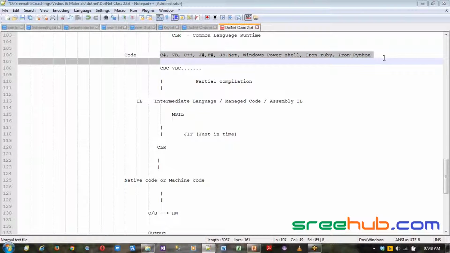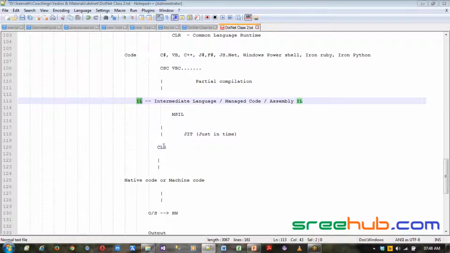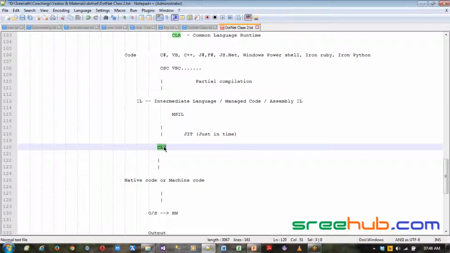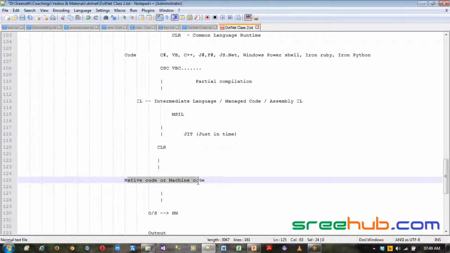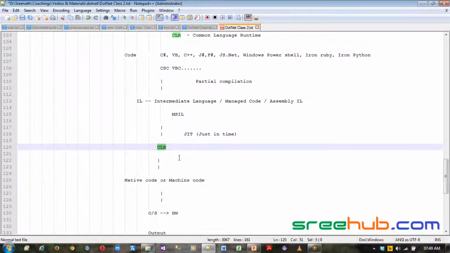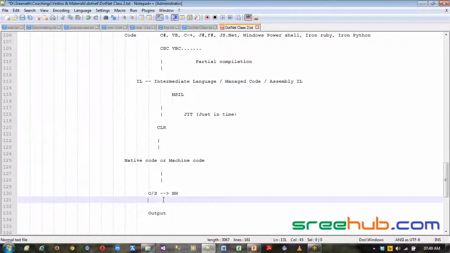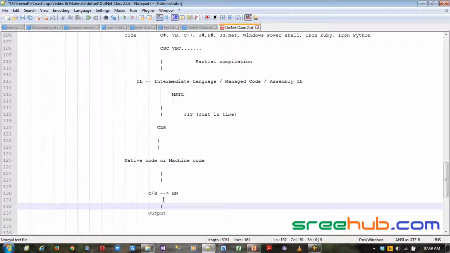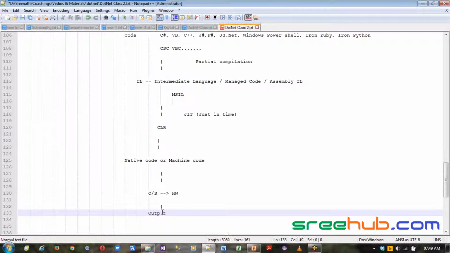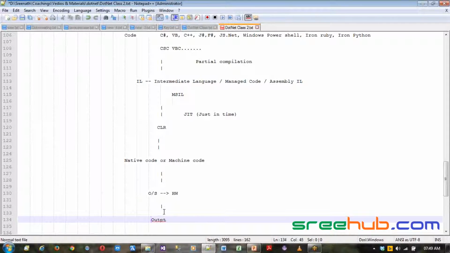You have many formats which got converted to some language, but even then there are so many things which have to be consumed and converted and then compiled to a native code, which is a machine code. What are the different things in CLR, we'll see. Now this is a normal compilation which you normally get in .NET, and then you get an output of your instructions, whatever you have written. So this is a complete compilation or execution process we have in .NET.